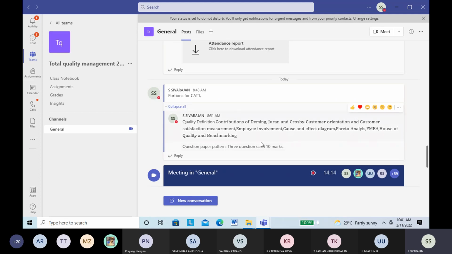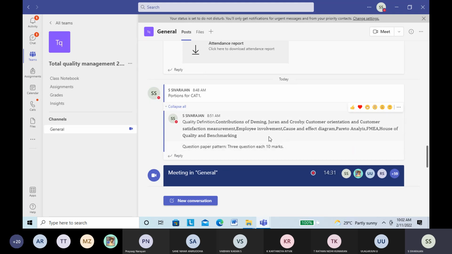The only thing is, bring material. That's very important, bring material. If you are very confident, you can take from the textbook itself. All these things are available in the textbook. Everything is available in the textbook. You can take a printout, or otherwise my PPT also, whichever way.